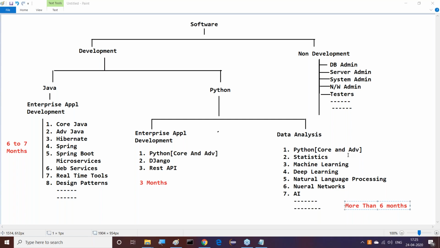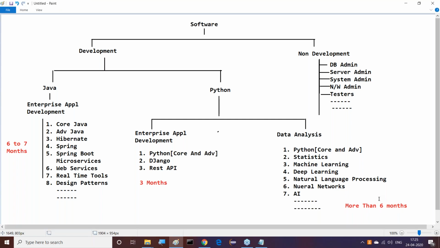But demand is also available like this. So in terms of duration, all these courses can be understood. Java side is 6 to 7 months if you do it parallelly, this side is 3 months, and this side is more than 6 months. But when it is going on, we will understand it clearly.